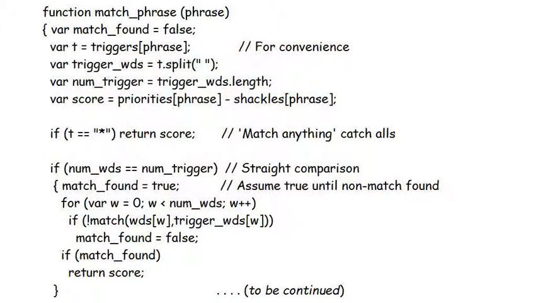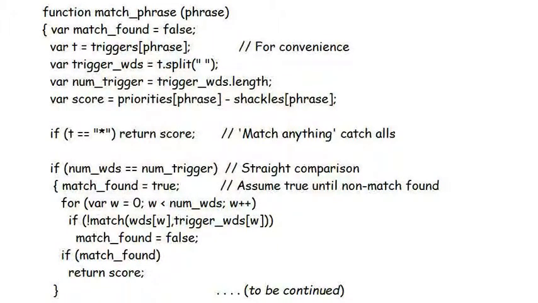The first thing that happens is that the phrase is split into words, stored in the array trigger WDS, with a number of words in num_trigger. The potential score for this phrase, assuming it matches, is the priority level for this phrase, but reduced by the shackle value. Firstly, the phrase is checked to see if it's the catch-all phrase, i.e. a simple asterisk. If so, the score has been determined and it is returned.